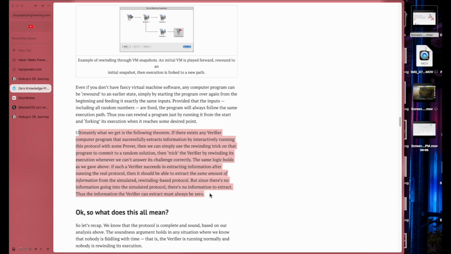The same logic holds as we gave above. If such a verifier succeeds in extracting information after running the real protocol, then it should be able to extract the same amount of information from the simulated rewinding-based protocol. But since there is no information going into the simulated protocol, there's no information to extract. Thus, the information the verifier can extract must always be 0.